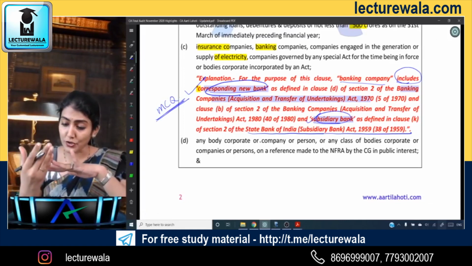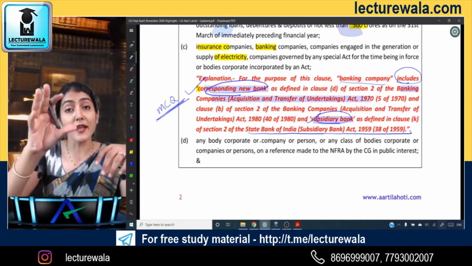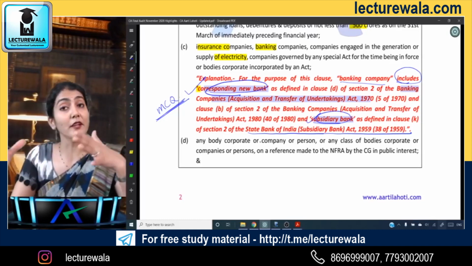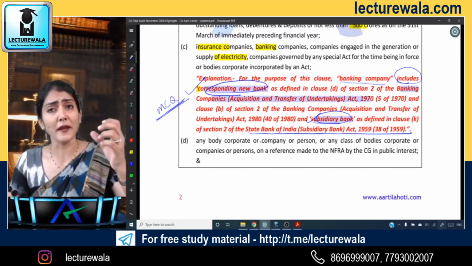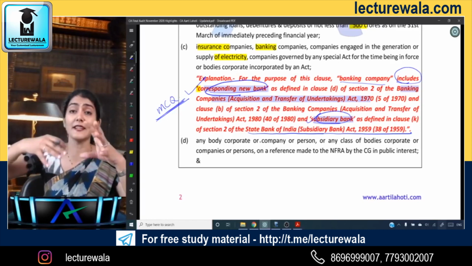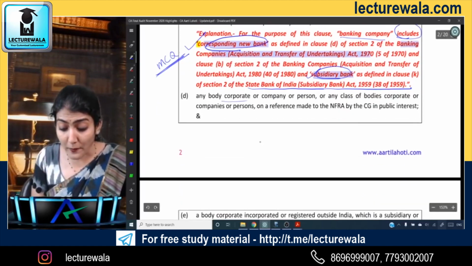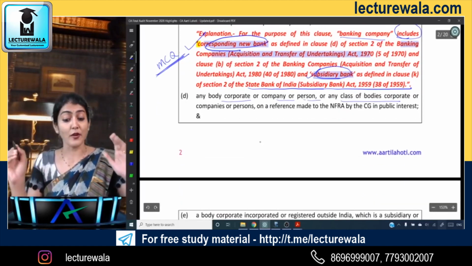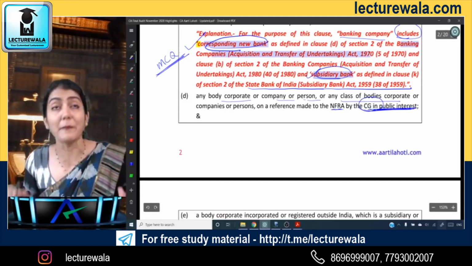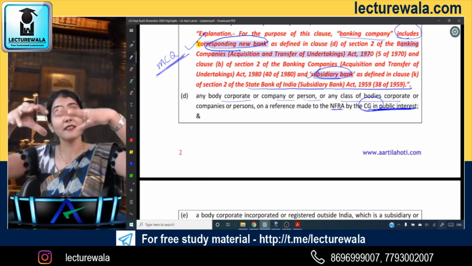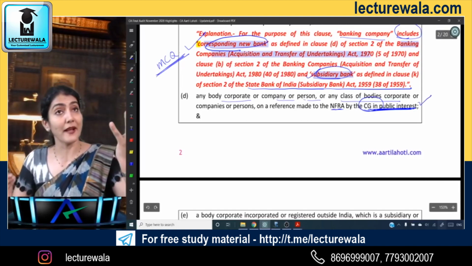Banking company, insurance company, electricity supply companies come under the purview of NFRA, but now banking company also includes the corresponding new bank as well as the subsidiary bank. Then any other body corporate, company or person, or any class of them, on a reference made to the NFRA by the central government in public interest. If the central government thinks these companies should come under the lens of NFRA in public interest, even those will be covered.